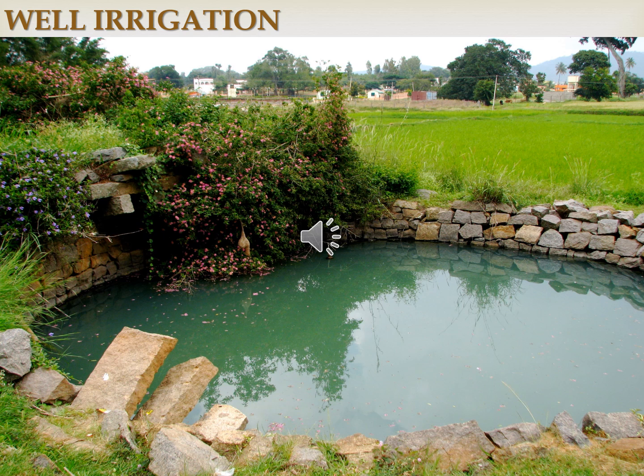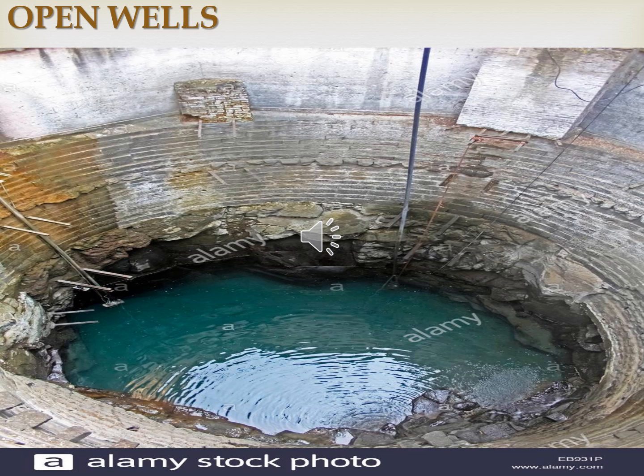Wells are of two types. One is called an open well and another one is called a tube well. Open well irrigation is widely practiced in the areas where groundwater is sufficiently available. The areas are the Ganga plain, the deltaic region of Mahanadi, Godavari, Krishna, Kaveri and parts of Narmada and Tapti valleys.